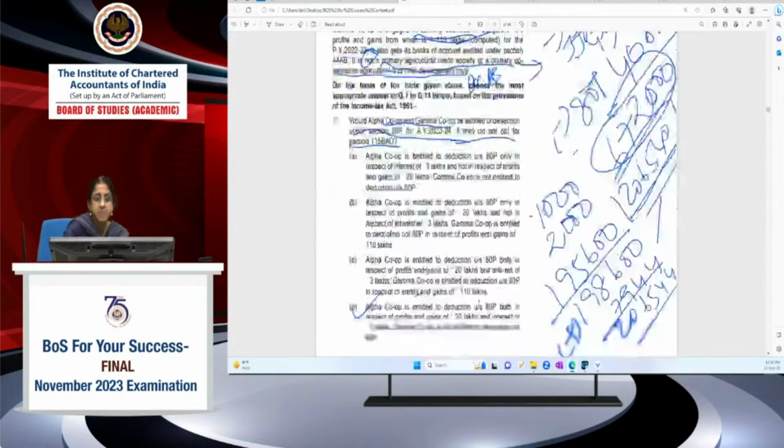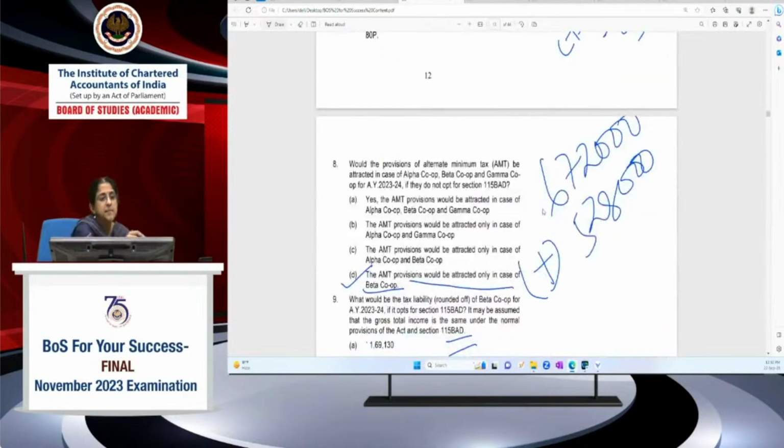Yeah, 5,28,000. I have to add it back. I hope you're getting why we are adding back only 5,28,000. 6,72,000 plus 5,28,000 comes to 12 lakh. I hope that is clear.